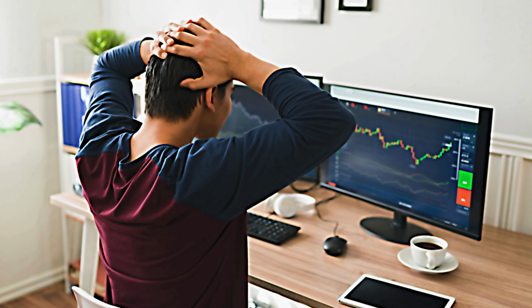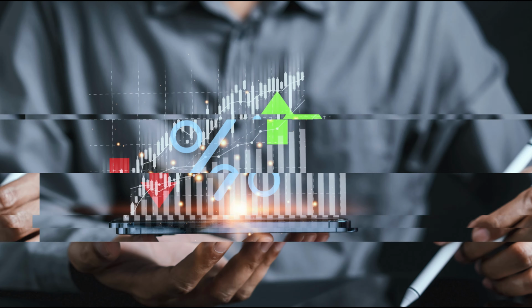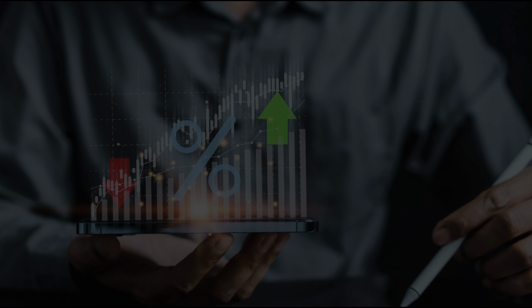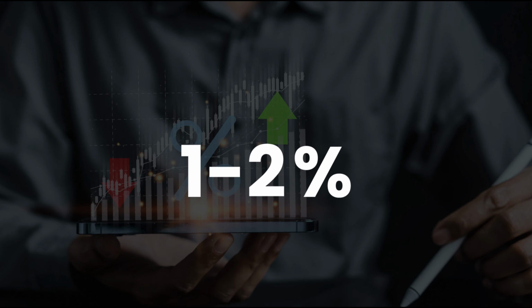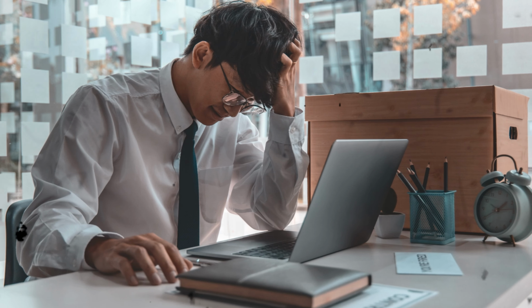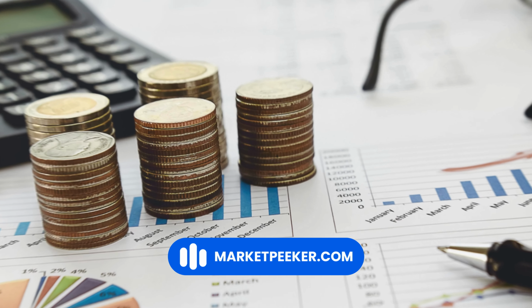First, never risk more than you can afford to lose. A common rule is to risk no more than 1 to 2% of your trading account per trade. This way, even if you hit a losing streak, your account is still intact.